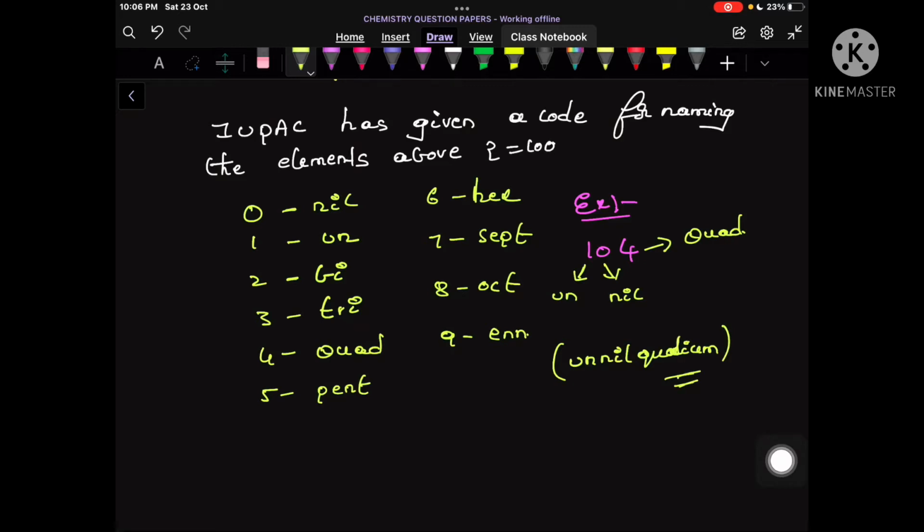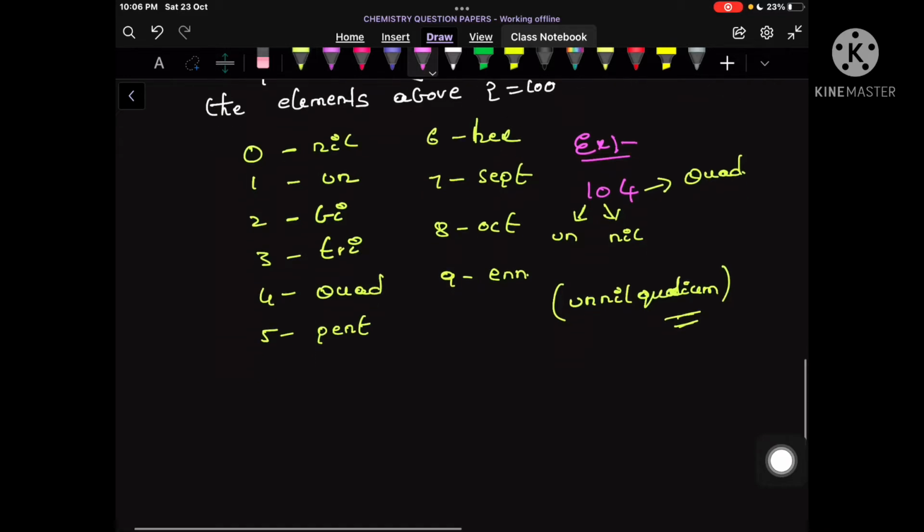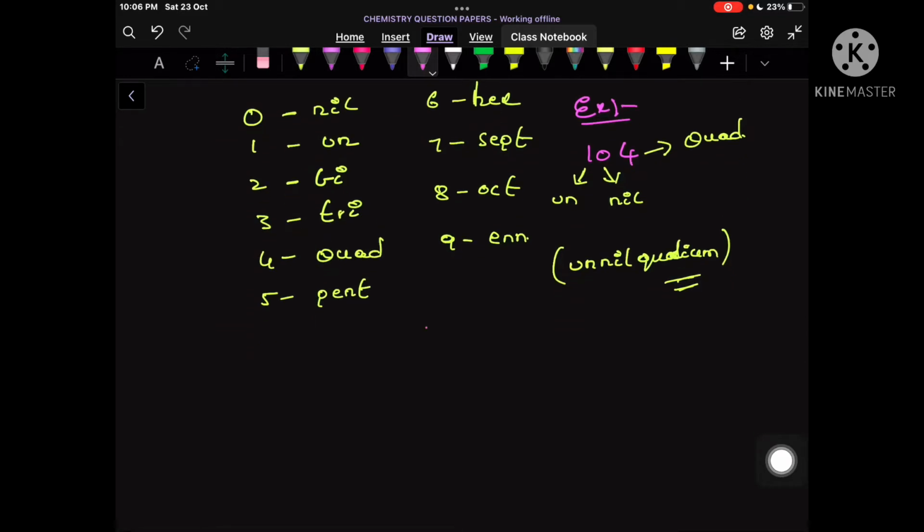Similarly, let us take one more example. For example, if I want to write 116, let us see how I can write this one. 1 can be called un, another 1 can also be called un, and 6 can be called hex. So what will be the final name of this one?